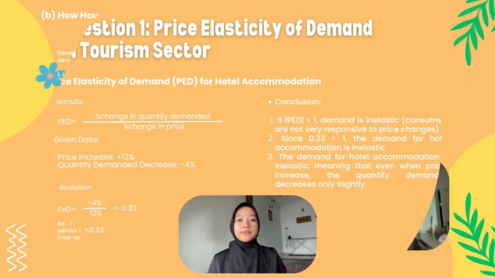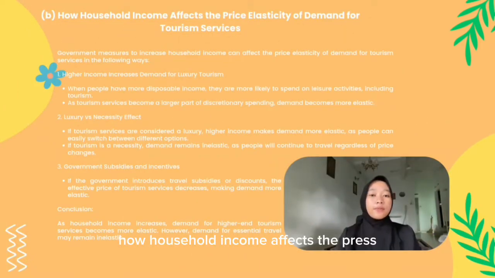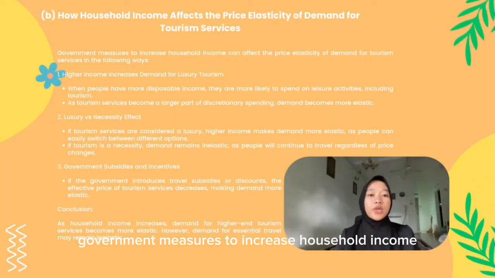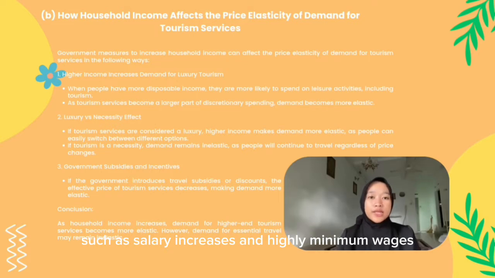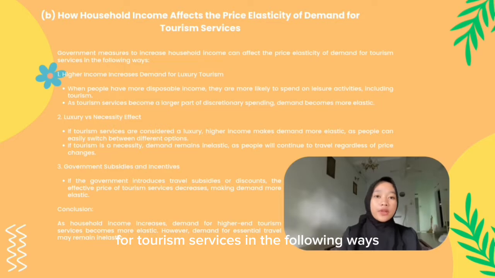only slightly. B. How household income affects the price elasticity of demand for tourism services. Government measures to increase household income, such as salary increases and higher minimum wages, can affect the price elasticity of demand for tourism services in the following ways.